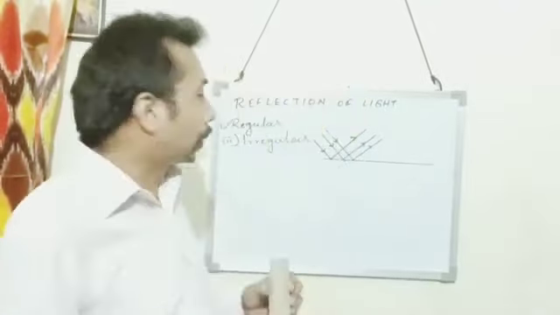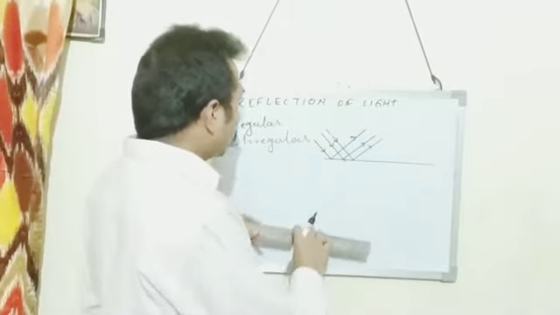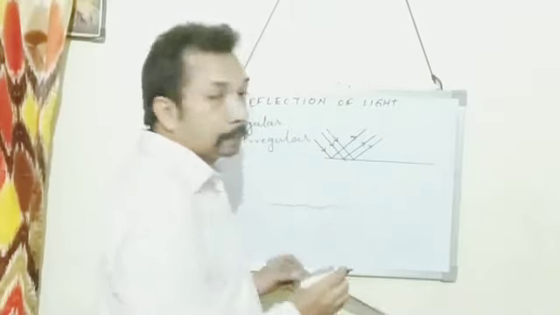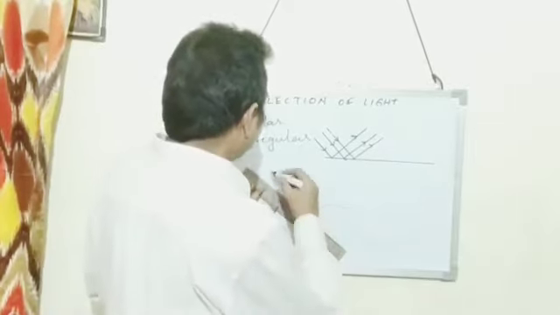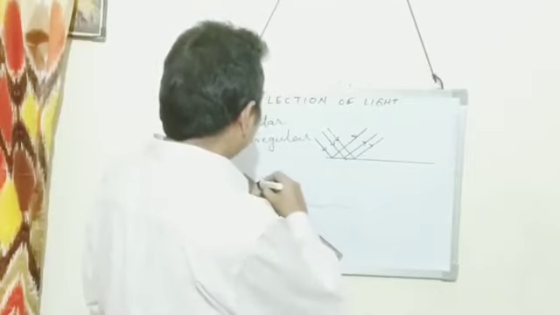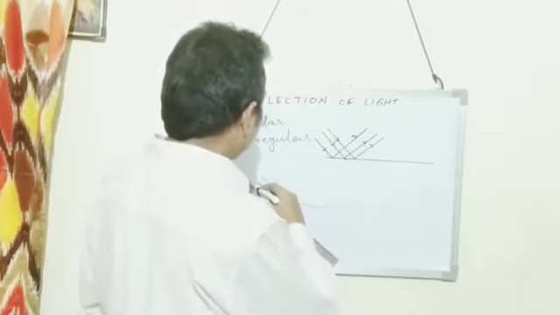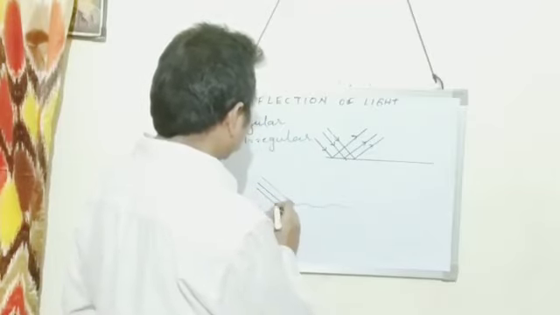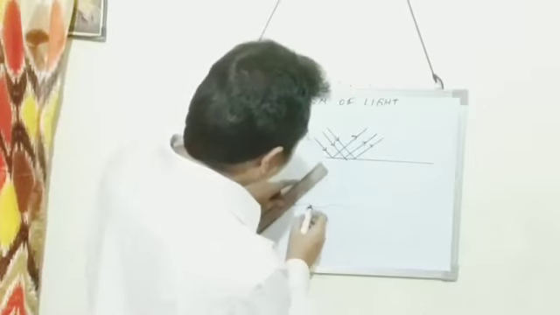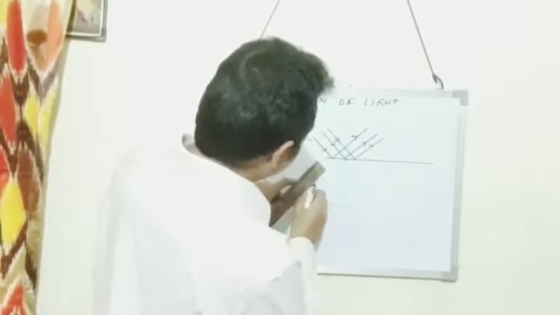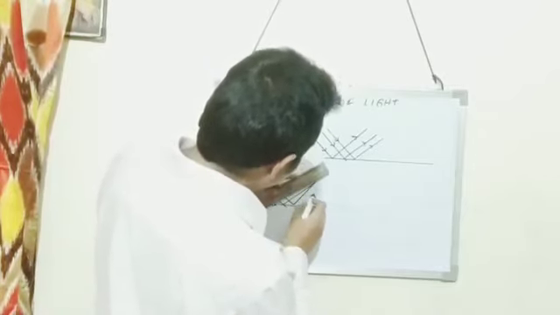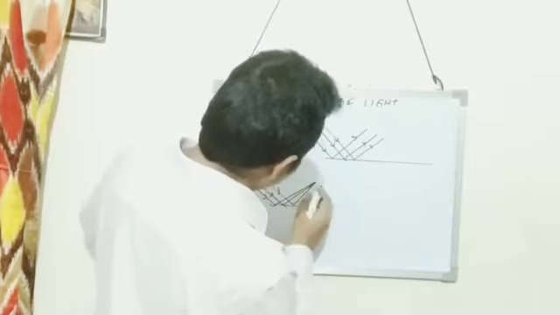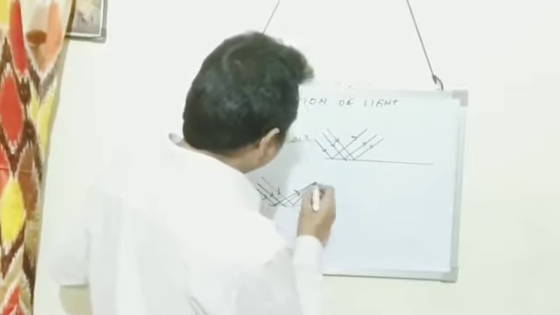Now we see irregular reflection. Suppose a parallel beam of light falls on a rough, irregular surface. This is a parallel beam, but when they are reflected, they do not go as parallel, and they may intersect.